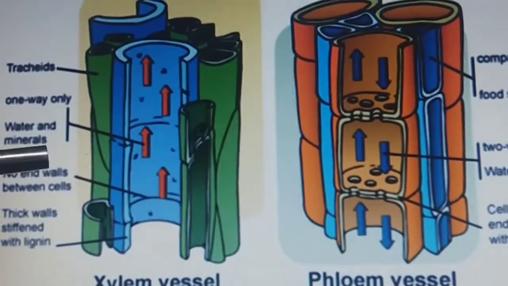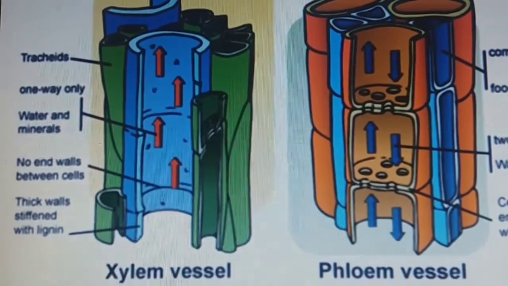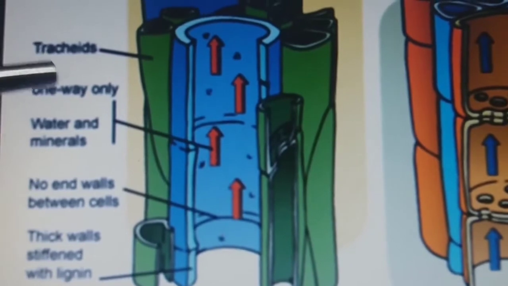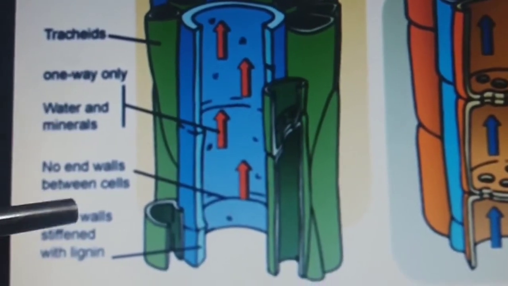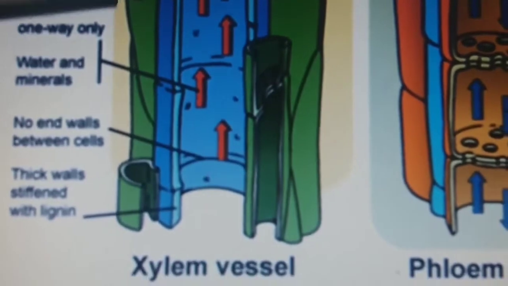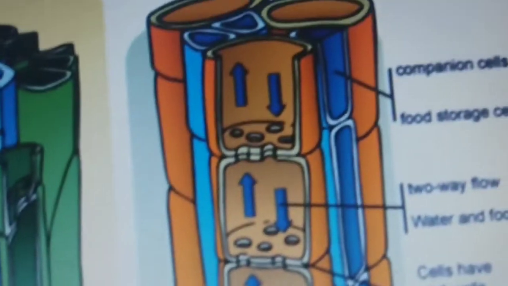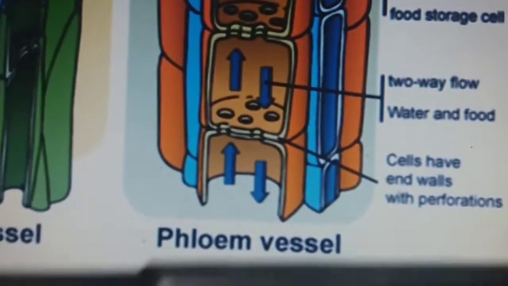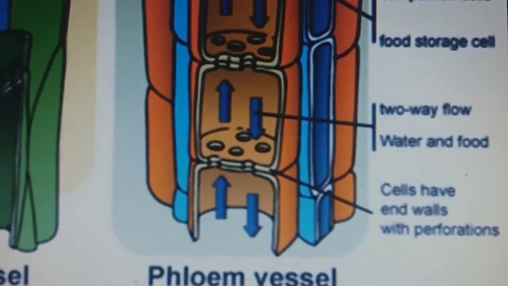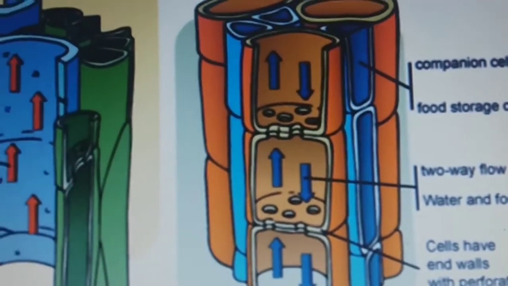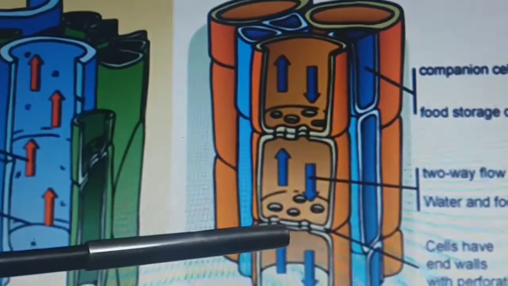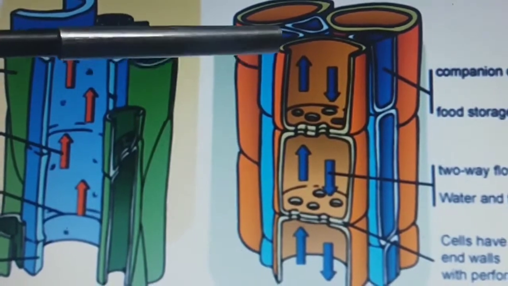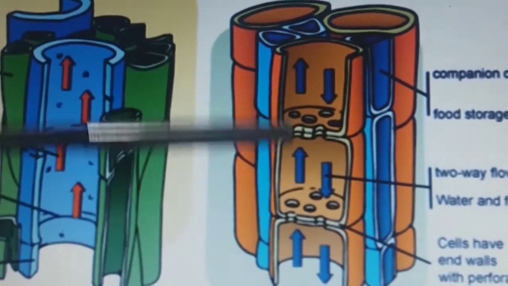Now this is the diagram of complex permanent tissues, that is xylem and phloem vessels. In the xylem vessels, you can see tracheids are there, through which water and minerals pass, and it is only one way. And the phloem has companion cells, food storage cells, two-way water and food transport, and the cell walls are perforated. That means phloem is two-way and xylem is one-way. Perforated means that the cell plates have thin, tiny perforations or pores.